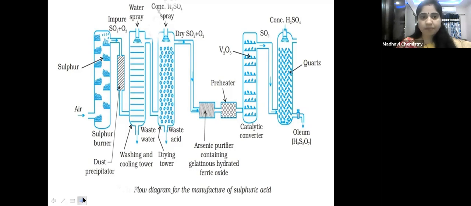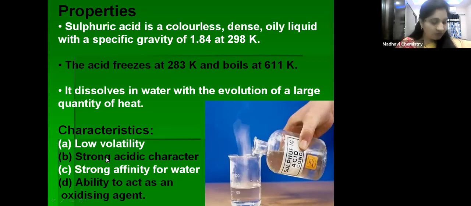Very important, children. Now let us see the properties of sulfuric acid. So sulfuric acid is a colorless, dense, oily liquid with a specific gravity of 1.84 at 298 Kelvin. Okay, so the acid freezes, means freezing point is 283 Kelvin, and boils at 611 Kelvin. It dissolves in water with the evolution of a large quantity of heat. Means when it is dissolved in water, huge amount of heat is released. Means it is an exothermic process.